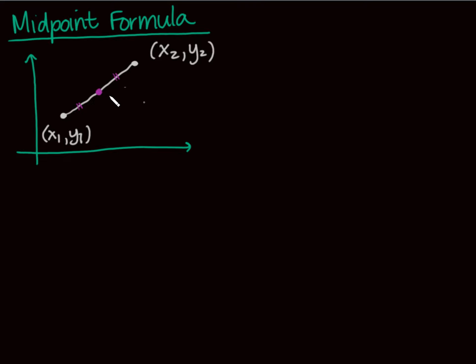So our midpoint formula then, the midpoint between 2 points, x1, y1, and x2, y2, is going to be given by, I'm going to add my x coordinates and divide by 2.